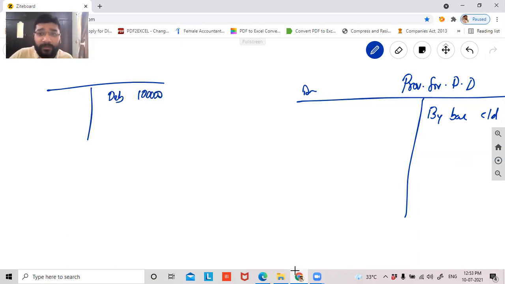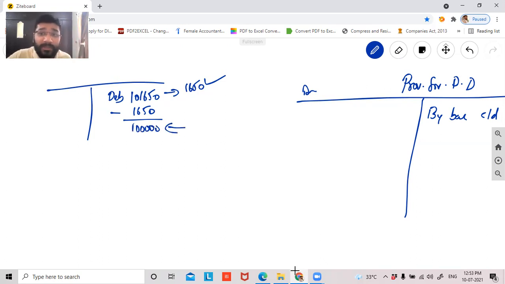Guys, remember in the balance sheet, debtors is, let's suppose, 1 lakh rupees. If I want to reduce 1650, I have two options. Directly in the debtors account, you pass this entry. Automatically, the balance carried down on this ledger will become 1 lakh minus 1650. You're getting my point? One way is in the debtors ledger itself, you pass an entry directly, so the closing balance of the debtors will automatically be reduced.